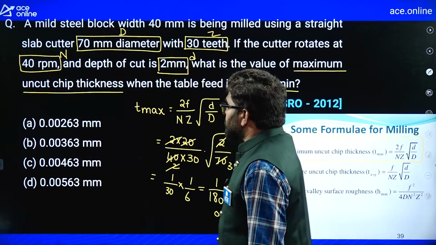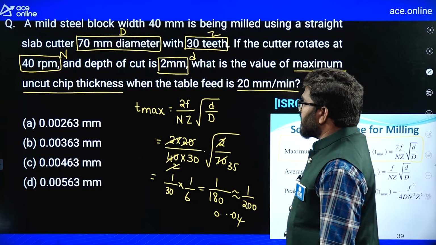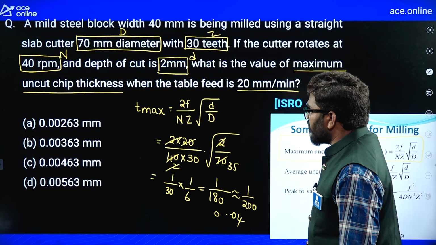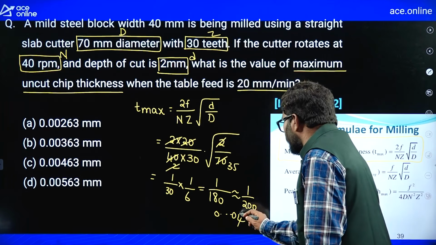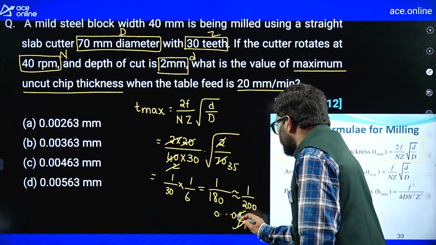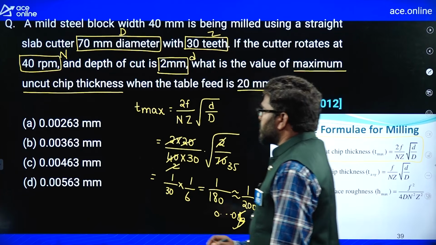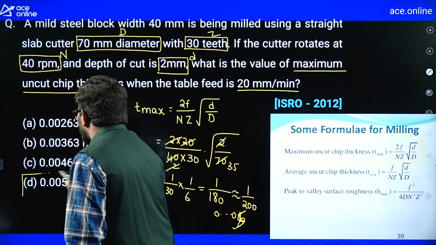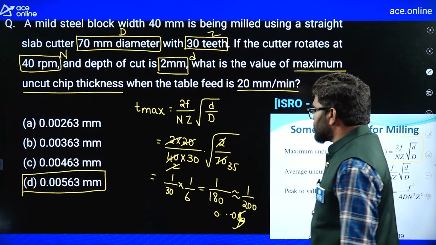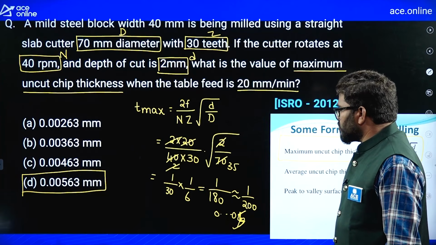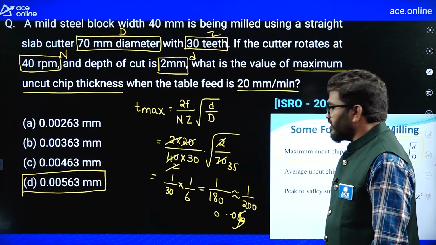So go through the nearest answers. But here all the answers are there, nearly that. It's not 1 by 4, they should get 1 by 5 approximately. So D is the most appropriate answer for this question. 1 by 2 is 0.5 you can say.